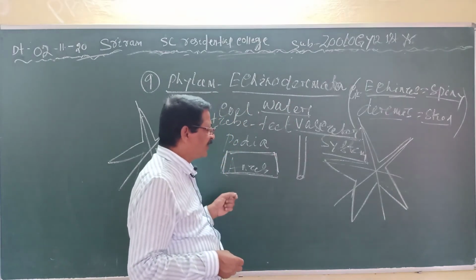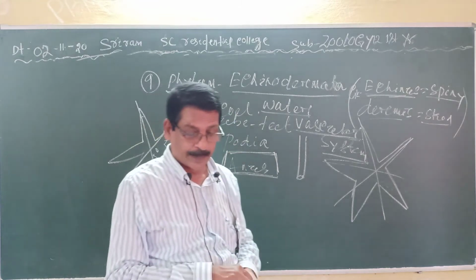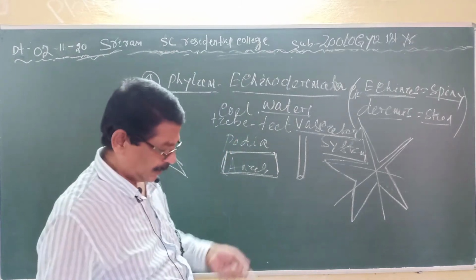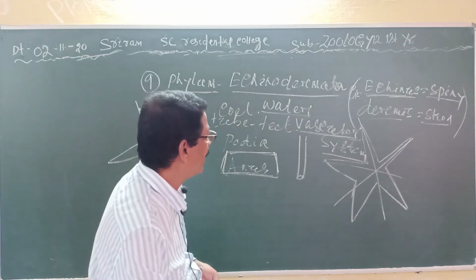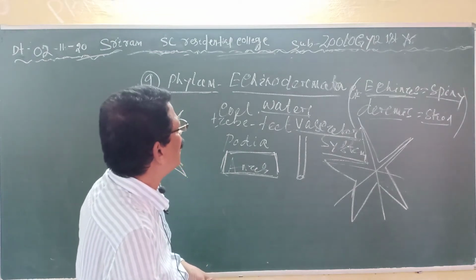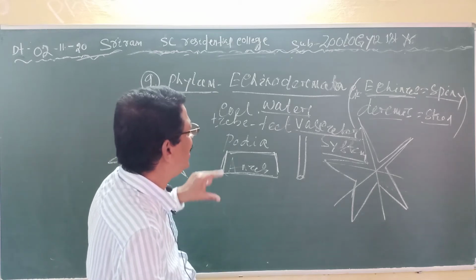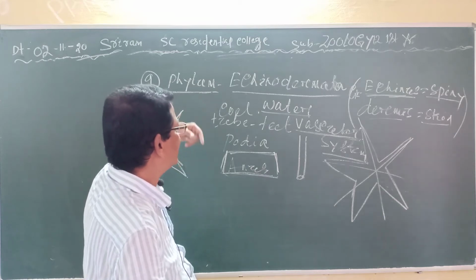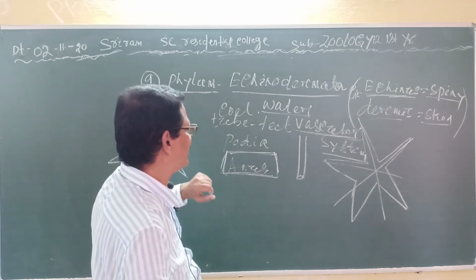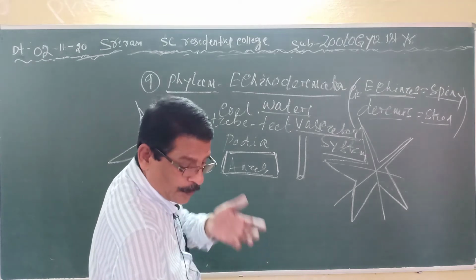The sexes are separate, and the anus is present on the dorsal surface of the body, which is a deviation among all the animals. That opening is called the anus.